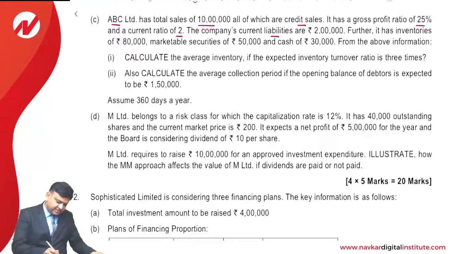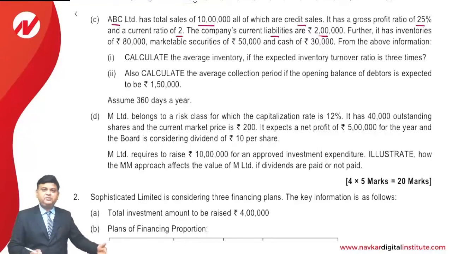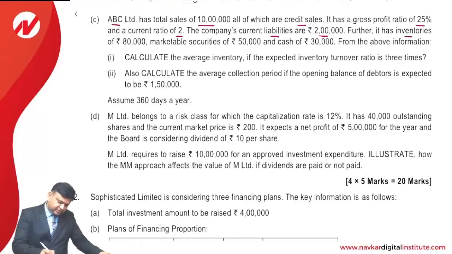The company's current liabilities are rupees 2 lakhs. So 2 into 2, it will be 4 lakhs, that is the current assets. Further, it has inventories of rupees 80,000, marketable securities 50,000, and cash balance of 30,000. So we have been provided with certain identification of the current assets.